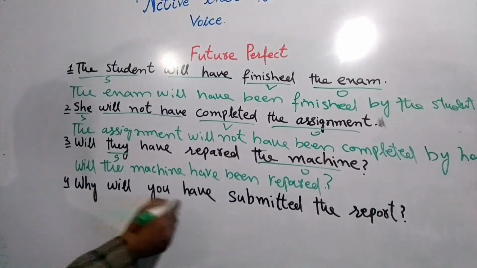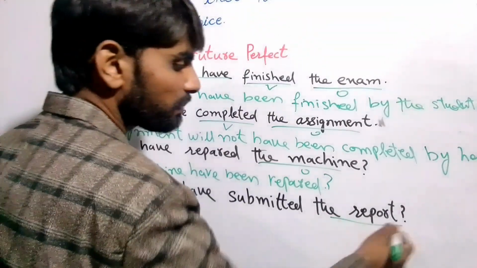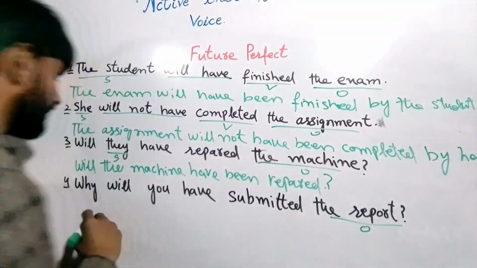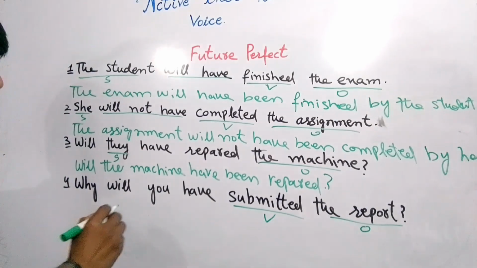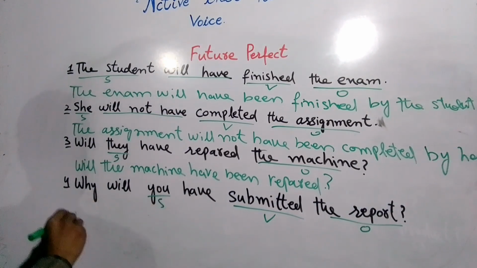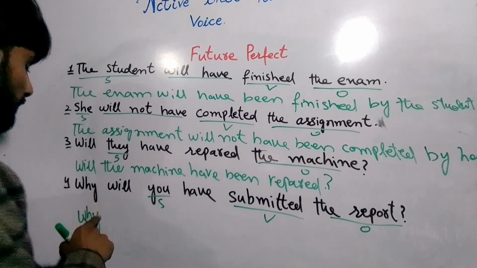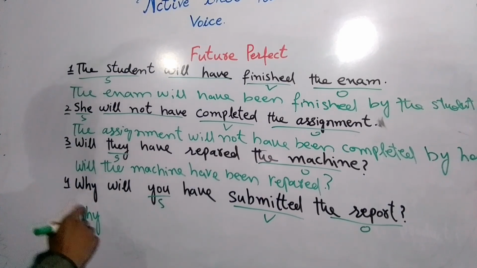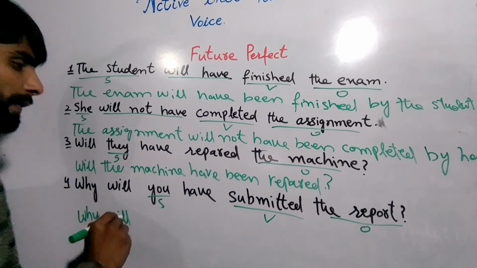Next is why will you have submitted the report, right? So in this sentence the report is object, right? And submit is the verb and you is the subject, right? So we are making a double interrogative. So the WH family member we will write as it is, why will, right?